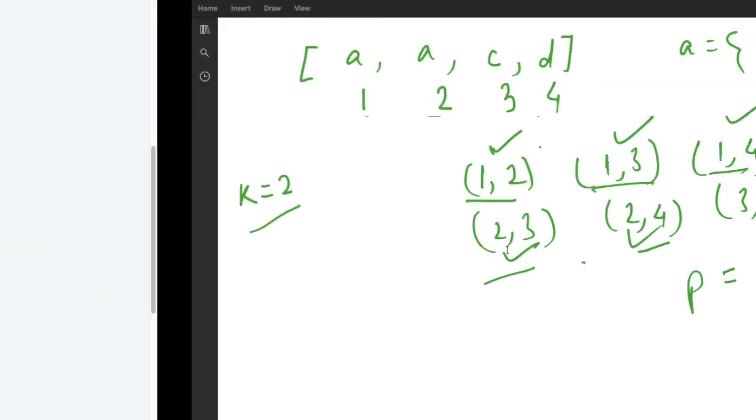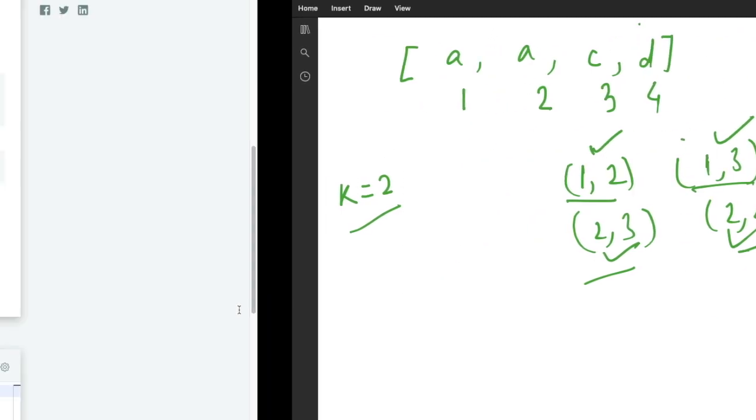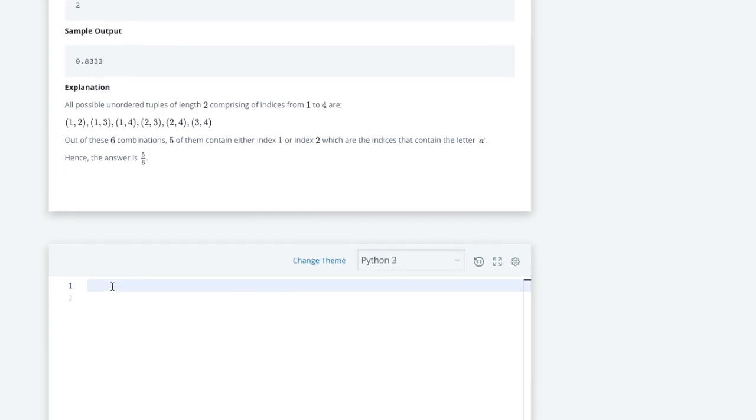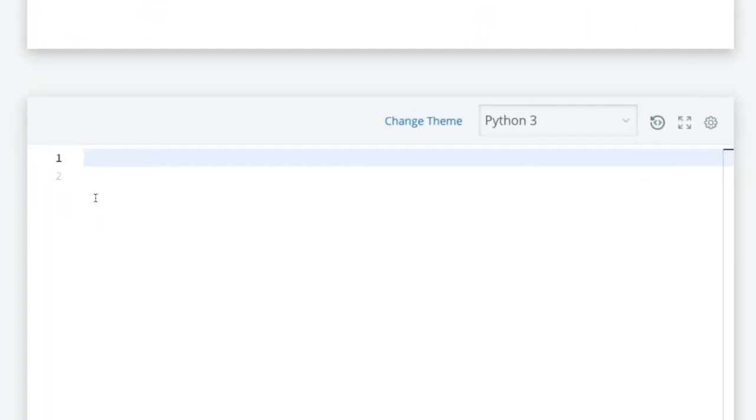So let us try to solve this problem, not on the basis of index but in another way. We will simply make combinations of the characters, and from each combination we will check whether A is present in that combination or not. If it is present, we will simply count that one. Let me first write the code in a simple way. The input format is: the very first line is how many elements will be in the list, the second is the list, and the third is the k value. So let us build the logic.